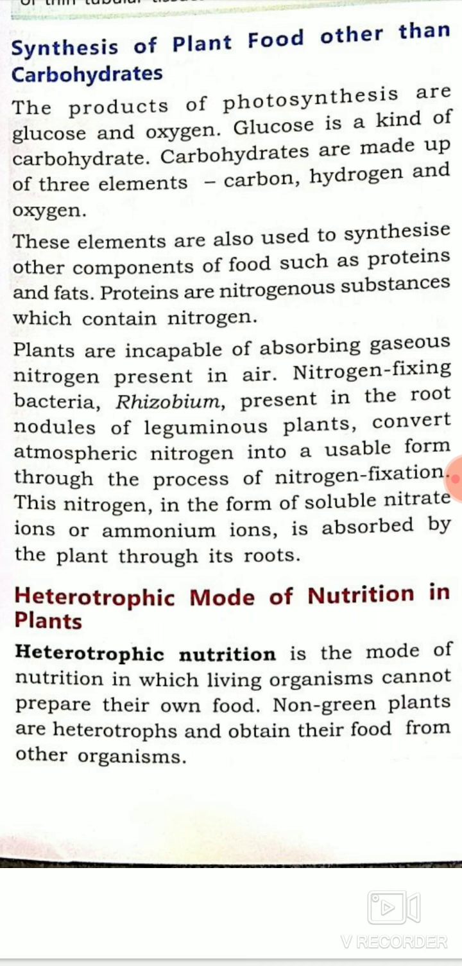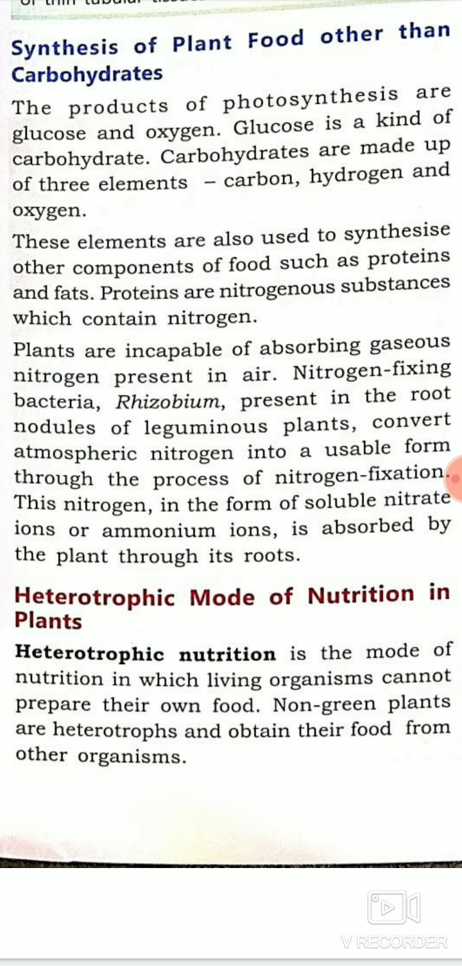In this video, we will study about synthesis of plant food other than carbohydrates and the heterotrophic mode of nutrition in plants. As we all know, we have already studied the process of photosynthesis. In all green plants, food is prepared with the help of four raw materials, that is water, sunlight, carbon dioxide, and chlorophyll. They prepare the food, that is glucose, which is a form of carbohydrate, and oxygen gas is released. And there are some plants which also get nutrition from nitrogen. So let us study about those plants.